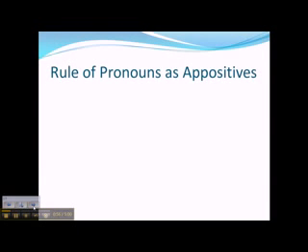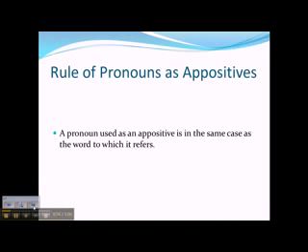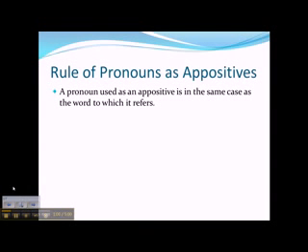Rules of pronouns as appositives. A pronoun used as an appositive is in the same case as the word to which it refers. Here are some example sentences.